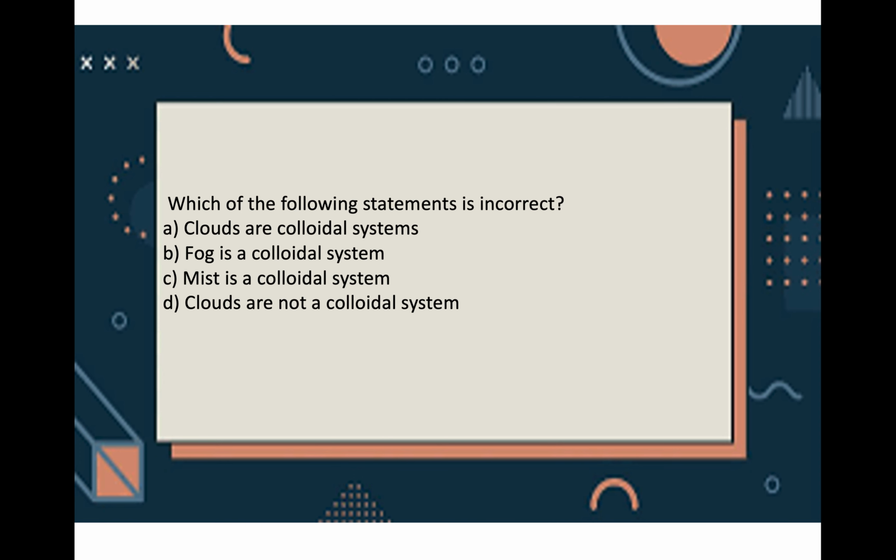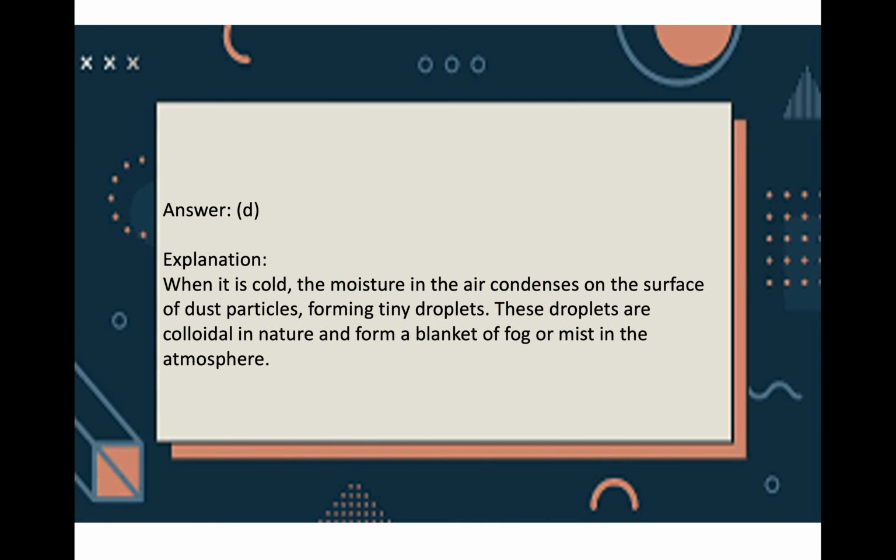So which of the following statements is not correct? Which is false? A. Clouds are colloidal system. B. Fog is a colloidal system. C. Mist is a colloidal system. D. Clouds are not a colloidal system. The answer is D. Actually clouds are colloidal systems. The moisture content in the air condenses on the dust particle surface and small droplets are formed. These droplets, which are colloidal in nature, form a blanket of fog or mist in the atmosphere.